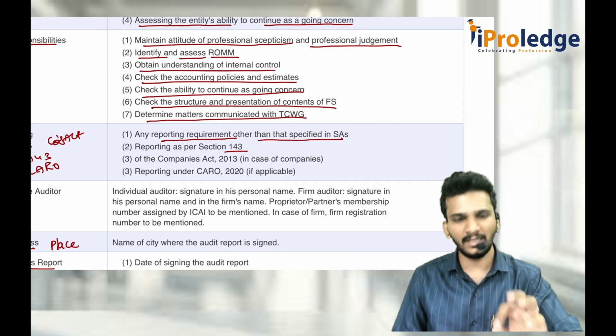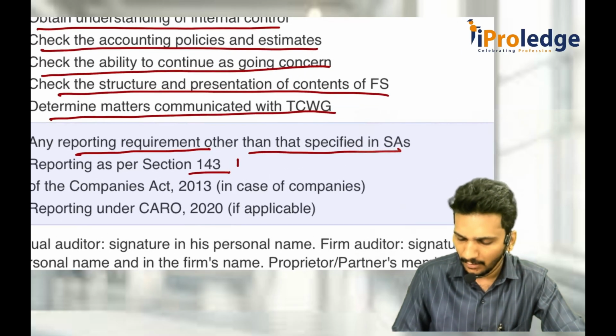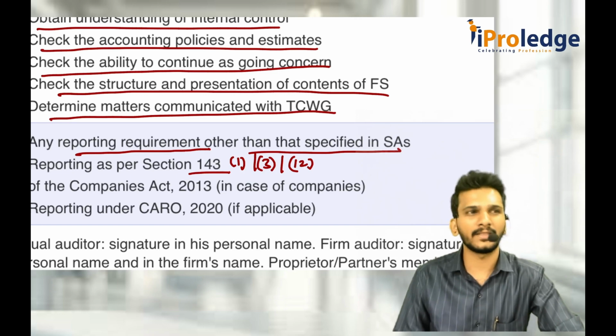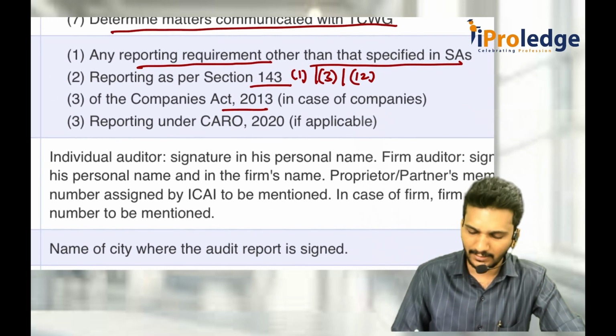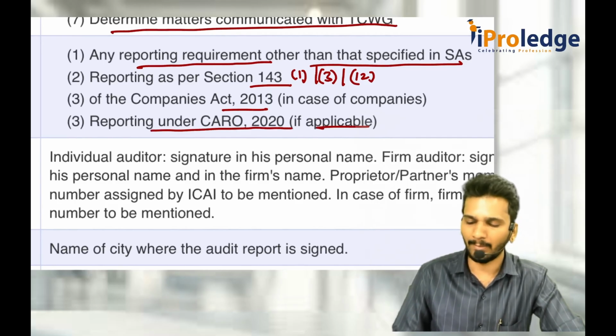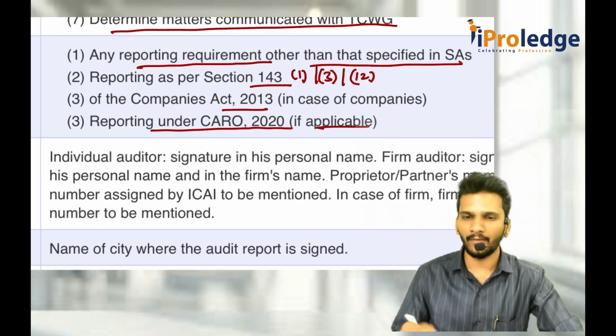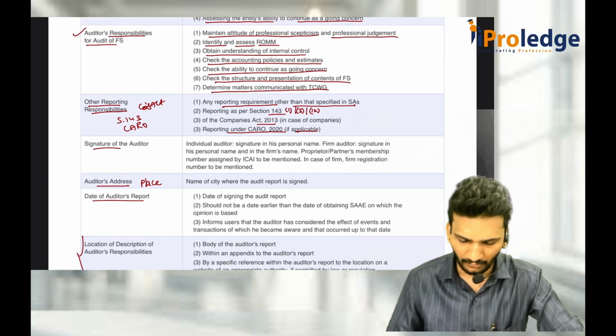143 consists of three main subsections: 143(1), 143(3), then 143(12). These are the main three subsections that they have to report. Then Companies Act others, in case of companies, reporting under CARO, if it is applicable. For a few companies, it is not applicable. For this, you watch the CARO video.